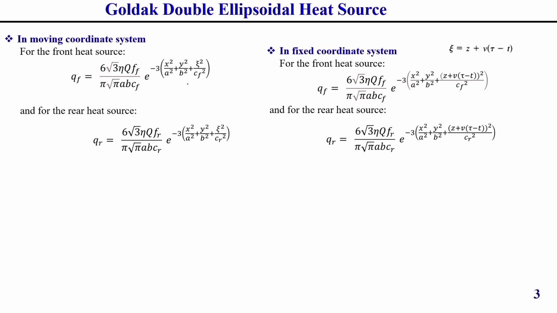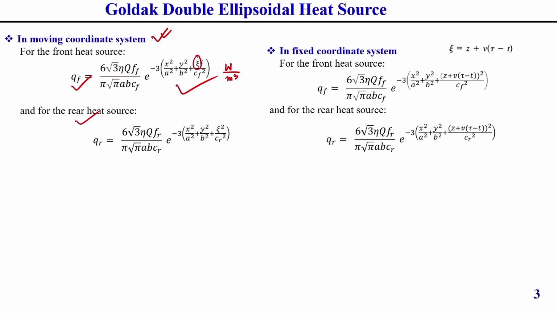In the front part of the heat source model we get the volumetric heat distribution in watt per meter cube, and this is for the front part of the double ellipsoid, and this is for the rear part. This is generally for a moving coordinate heat source, where zeta is the moving coordinate.